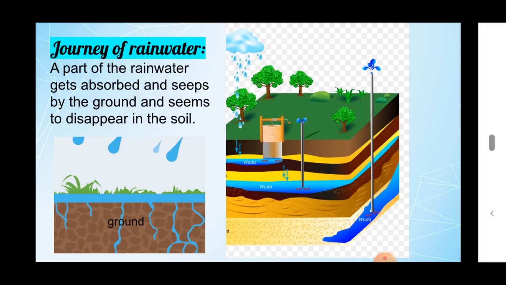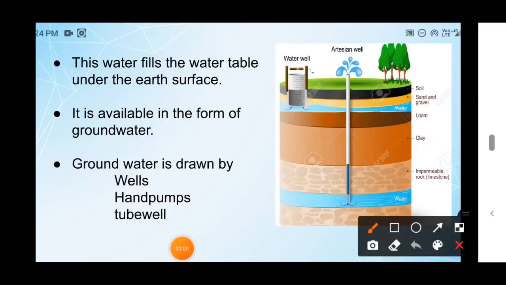If seeped water reaches the water table, see this picture. This is the water layer. This is also one of the water layers. It is present under the earth.